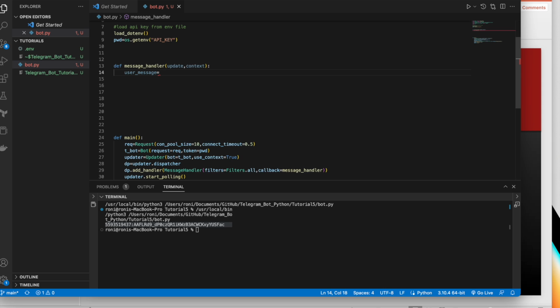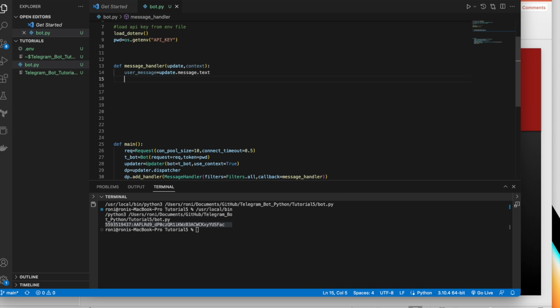So how to get the user message? It will be coming from update.message.text, right? Okay, so basically that is how it is. With the help of message, it is going to get the message. Okay, the next thing we're planning to do is, just hold on.